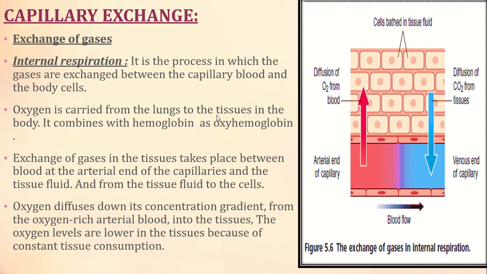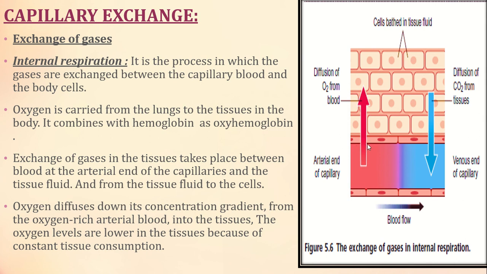Oxygen is carried from the lungs to the tissues in the body. It combines with hemoglobin as oxyhemoglobin. So when we are inhaling, we are inhaling oxygen and it is carried from the lungs to the tissues in the body. It combines with hemoglobin, Hb, and forms oxyhemoglobin. So the exchange of gases in the tissue takes place between the blood at the arterial end of the capillaries and the tissue fluid, and from the tissue fluid to the cell.